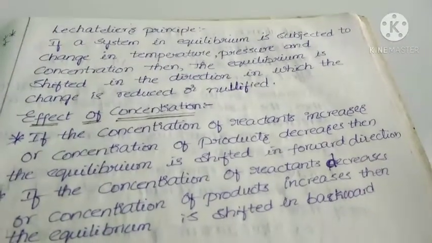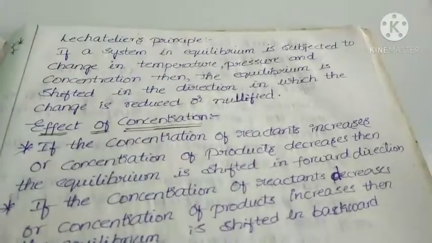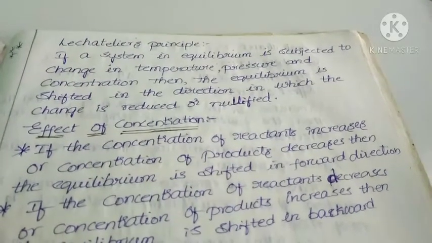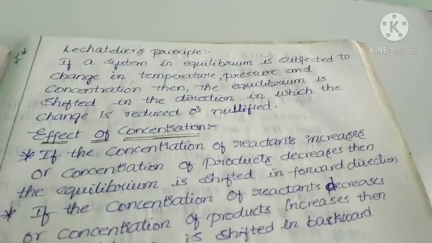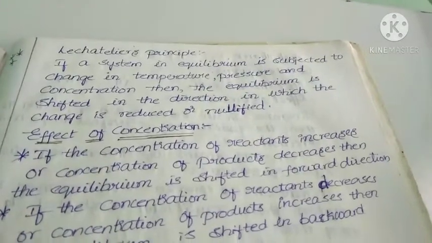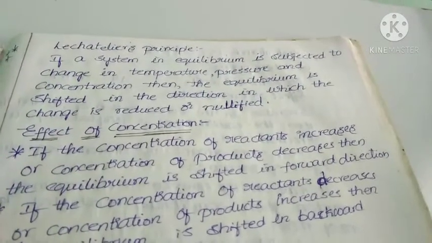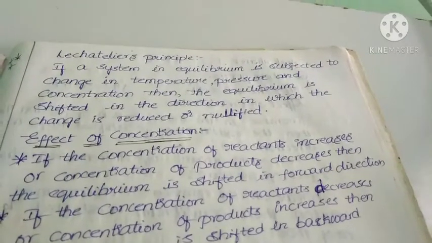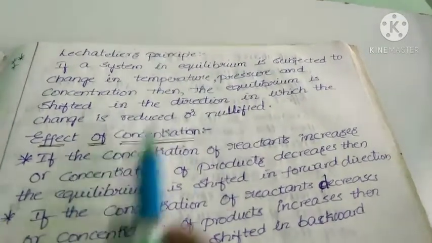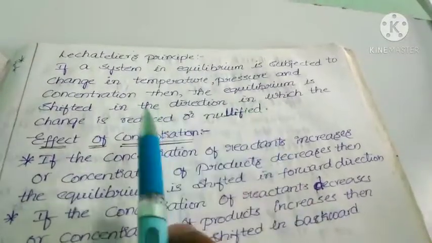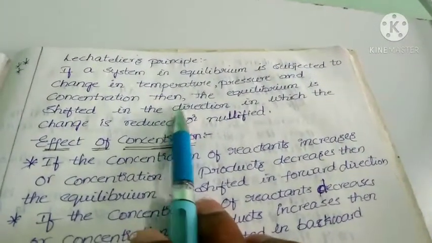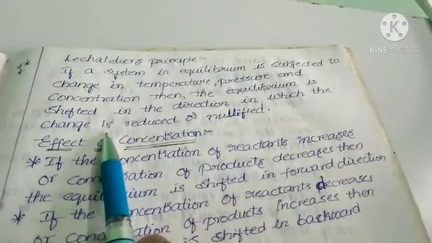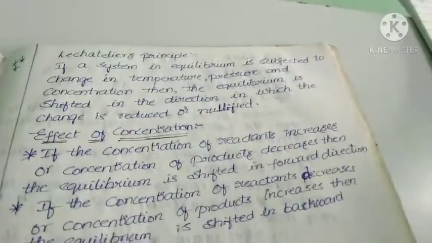Good morning, students. This is the next topic in the chemical equilibrium chapter, that is Le-Chatelier's principle. This is one of the important topics. Here the statement for Le-Chatelier's principle is, if a system in equilibrium is subjected to change in temperature, pressure and concentration, then the equilibrium is shifted in the direction in which the change is reduced or nullified.